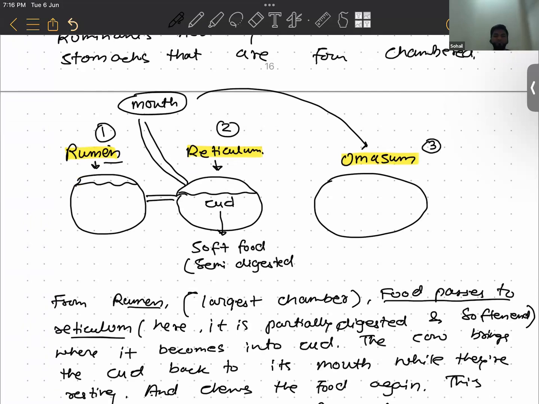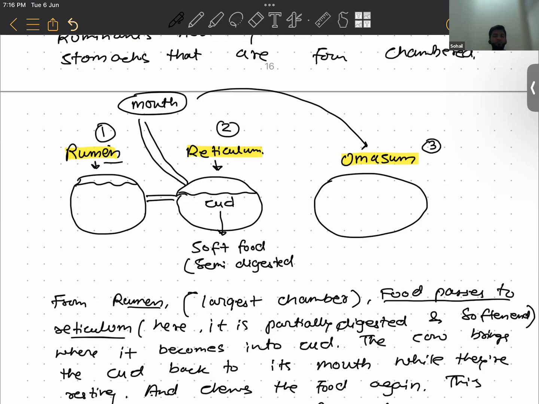Third chamber, right? Okay. Now the microbes or the bacteria present in the cow's stomach also help in breaking down the plant material. So in each of the chambers, there are certain good microbes which help to further digest the food. Now from here, from omasum, the food goes into the fourth chamber.